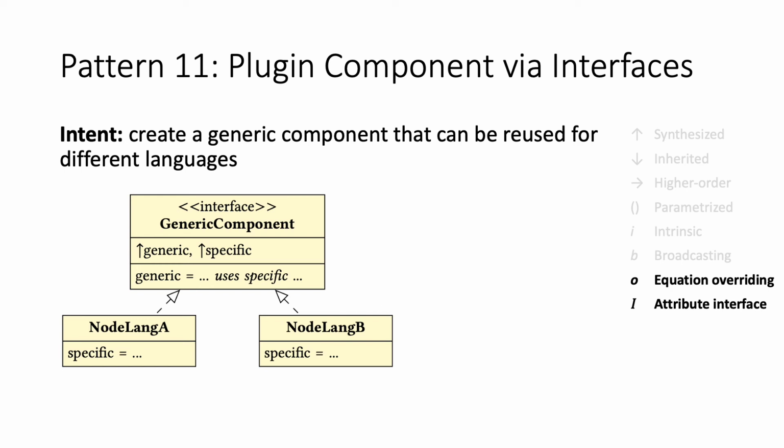And the specific language can then specialize the behavior by overriding certain equations, so you get a customized behavior. We are not the only ones using this or some of the other patterns. And for example, this pattern has been used by Oracle to define name analysis.